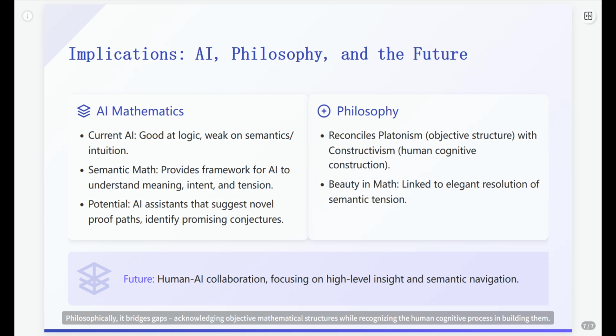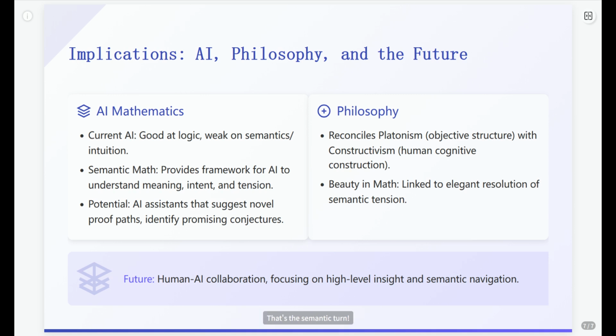Philosophically, it bridges gaps, acknowledging objective mathematical structures while recognizing the human cognitive process in building them. It even gives us a handle on mathematical beauty, the satisfaction of resolving semantic tension elegantly. The future, likely a partnership. Humans bring the big picture vision, the sense of purpose, and semantic navigation. AI brings brute force calculation and logical verification. Together, tackling the next generation of mathematical mysteries. That's the semantic turn.